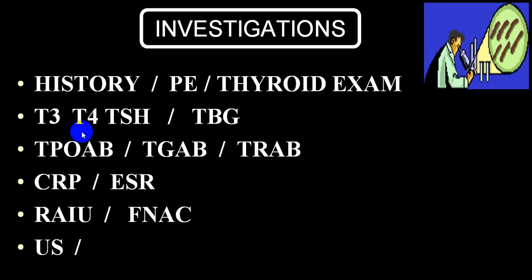Then we go for investigations like T3, T4, TSH and TPO antibody. The person can be detected as euthyroid or hyperthyroid or hypothyroid. TPO antibody, we have already shown, will be strongly positive in an autoimmune variety like Hashimoto's, postpartum, or what we call painless subacute thyroiditis or sporadic thyroiditis. CRP, ESR will be elevated mainly in the bacterial variety, and may also be elevated in the subacute variety.